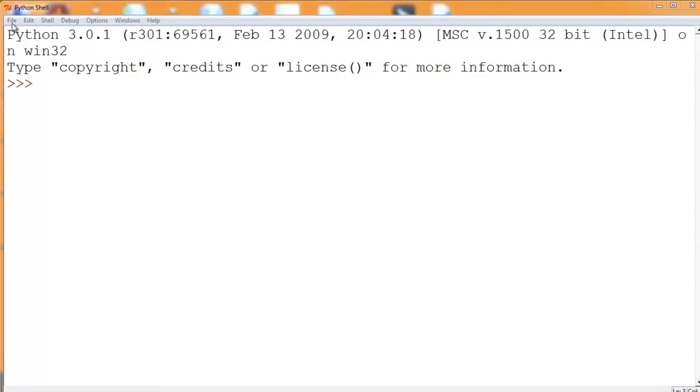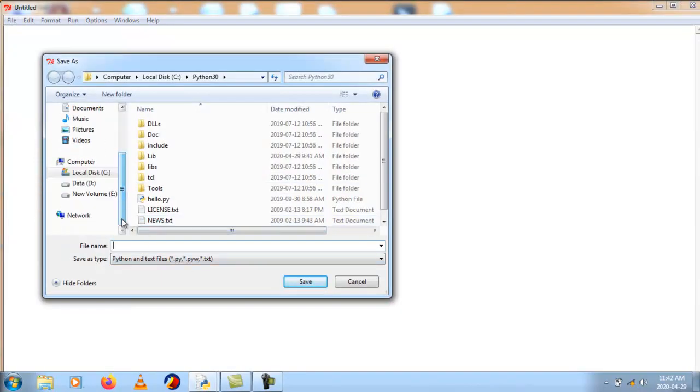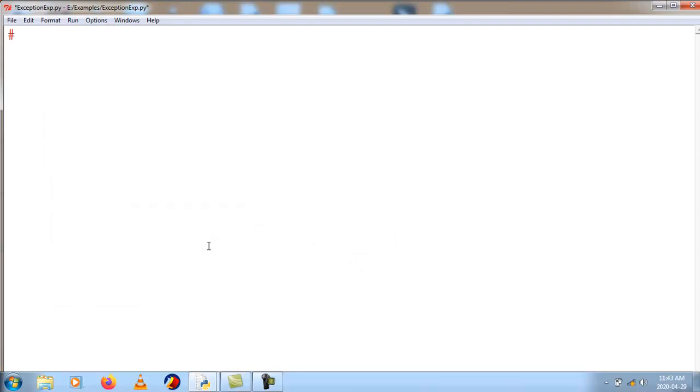So I will open a new file. I am saving this file using save as. I will go to the E drive and examples, and here I will write exception example.py. So this file is useful to write code of exception handling in Python.